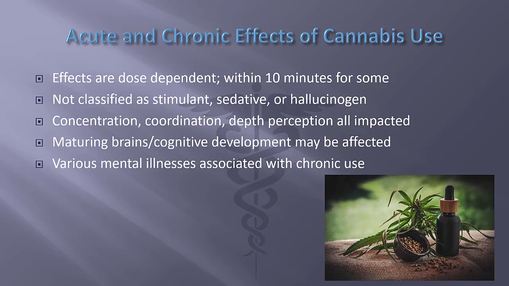Other physiological effects may include tachycardia, conjunctival infections, dry mouth and throat, increased appetite, vasodilation, bronchodilation, increased sleep, and analgesia. This spectrum of behavioral effects is unique, preventing classification of the drug as a stimulant, sedative, tranquilizer, or hallucinogen.